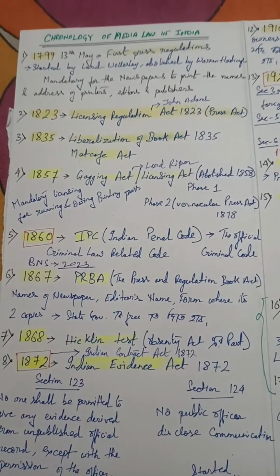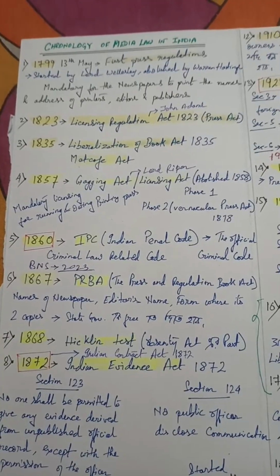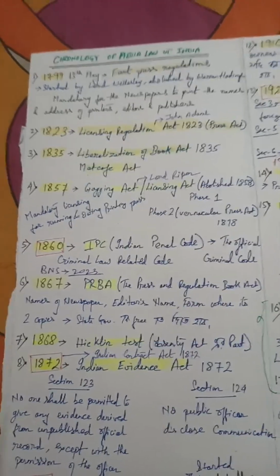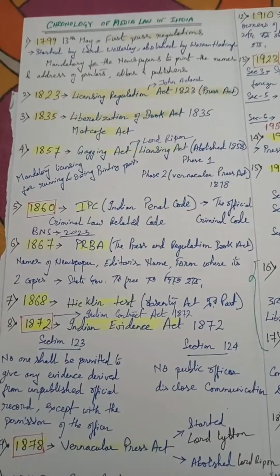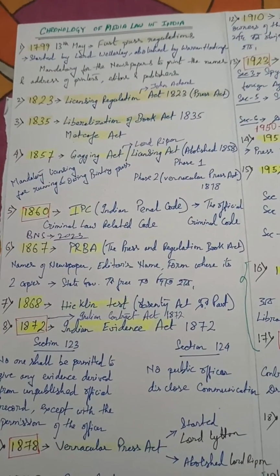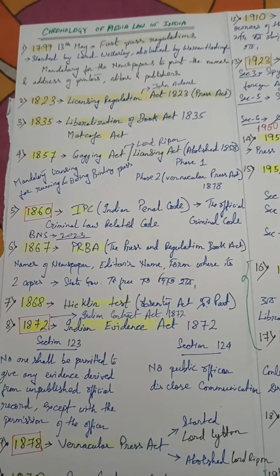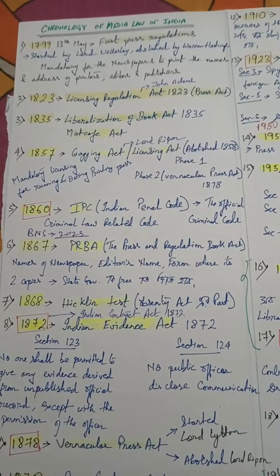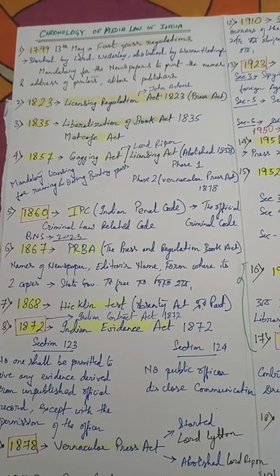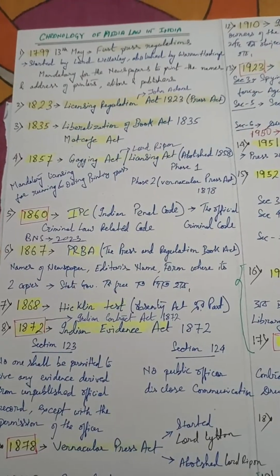In 1835, we have the Liberalization of Press Act, also known as the Metcalfe Act. In the year 1857, we have the Gagging Act. It was given by Lord Canning, and it was a Licensing Act. It was abolished in 1858. It made licensing mandatory for running and owning a printing press. It was in 1857 for mandatory licensing for running and owning a printing press.